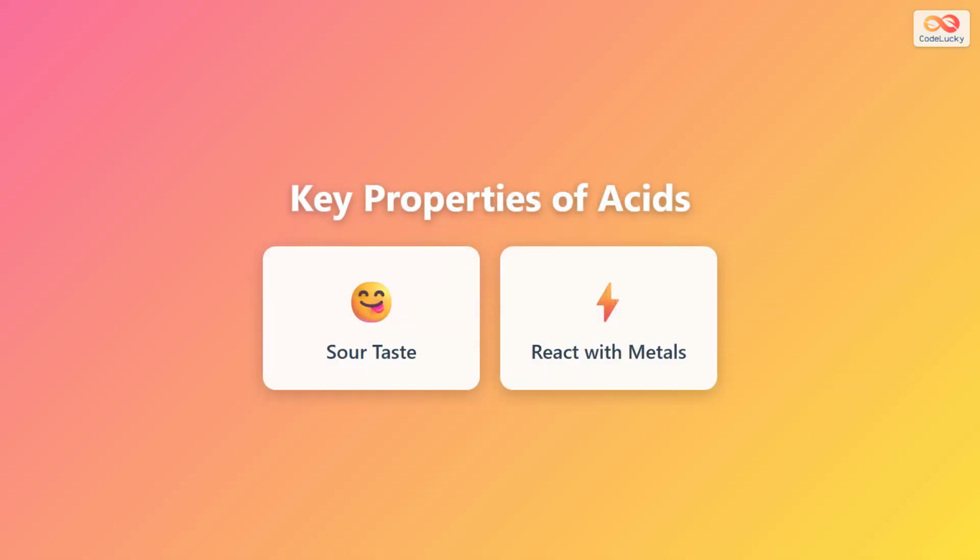Acids have several distinctive properties that help us identify them. In this lesson, we will focus on two fundamental characteristics. First, acids have a sour taste that you might recognize from foods like lemons or vinegar. Second, acids react with certain metals to produce interesting chemical changes. These two properties are among the most observable and practical ways to understand how acids behave in different environments.